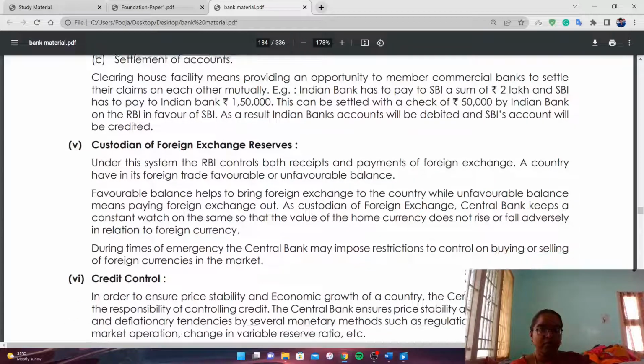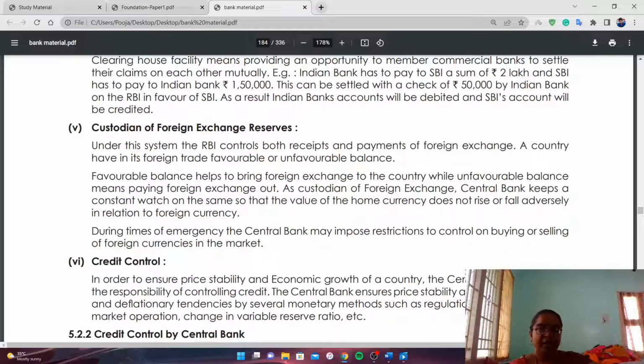And custodian of foreign exchange reserves. RBI controls both receipts and payments of foreign exchange. It acts as an agent for regional imbalances, that is balance of payments. A country has its foreign trade favorable or unfavorable balance. Favorable balance means exports are greater. Unfavorable balance means imports are greater. So in order to balance this, the RBI acts as a custodian of foreign exchange reserves.